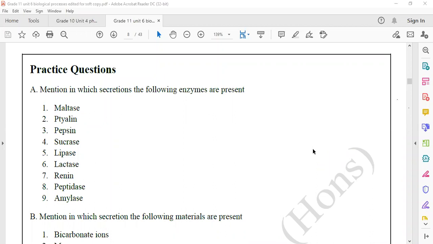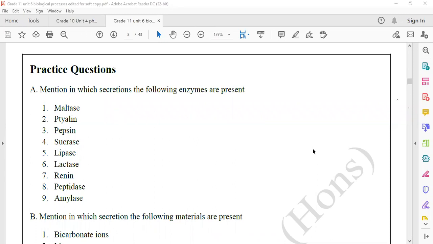Lactase is found in which secretion? Lactase is found in the intestinal juice.